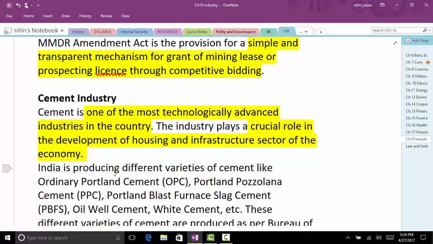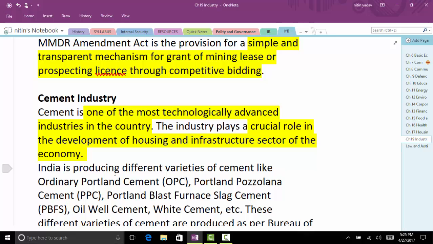How? One of the raw materials is limestone, which is CaCO3, calcium carbonate. It becomes lime, CaO, plus CO2. So there is direct emission of CO2. Secondly, it also uses coal as a fuel, and there also is emission of carbon dioxide.